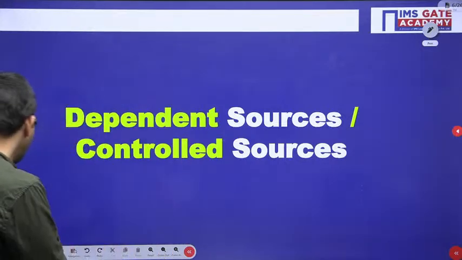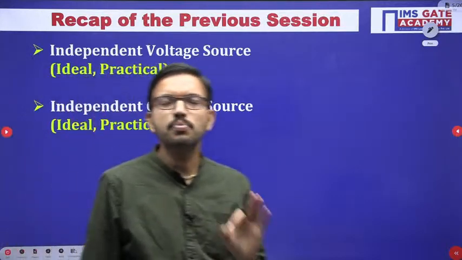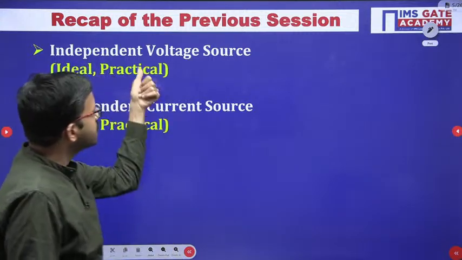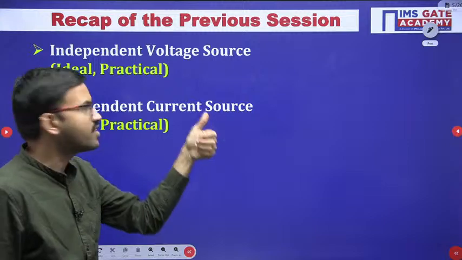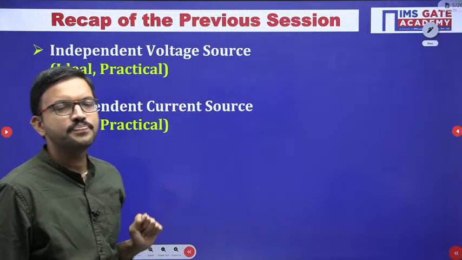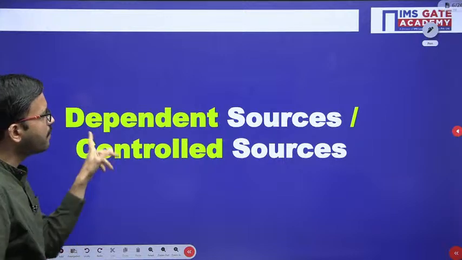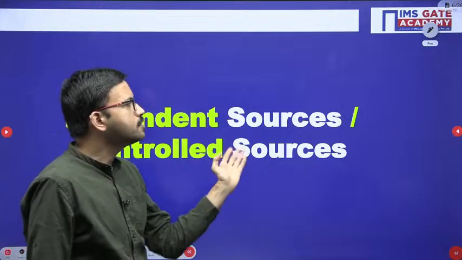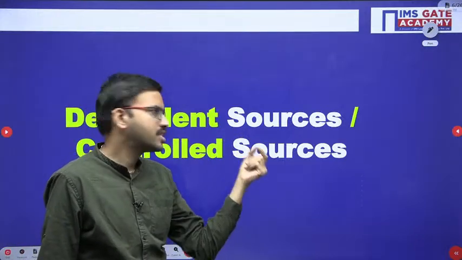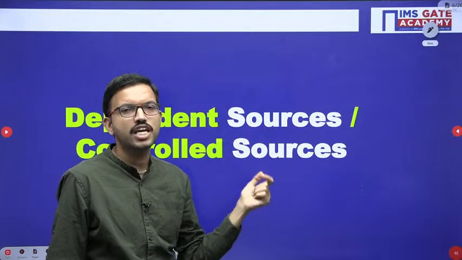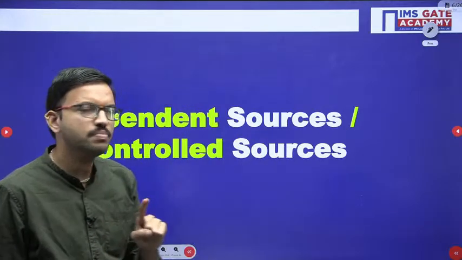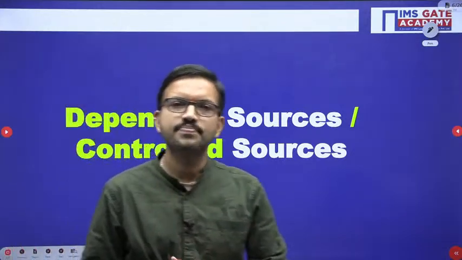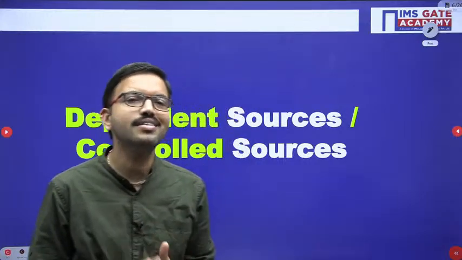Since we are having two basic electrical quantities, one is voltage, another one is current, accordingly we are having two types of sources, one is voltage source, another one is current source. And here we have mentioned the word dependent. So the source can be either voltage source or current source. In the similar way, since we have mentioned the word dependent, it can depend on some other voltage or it can depend on some other current.